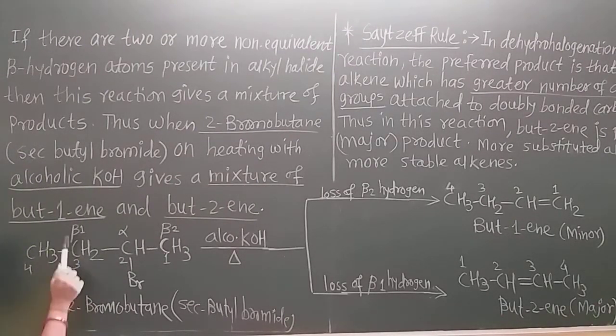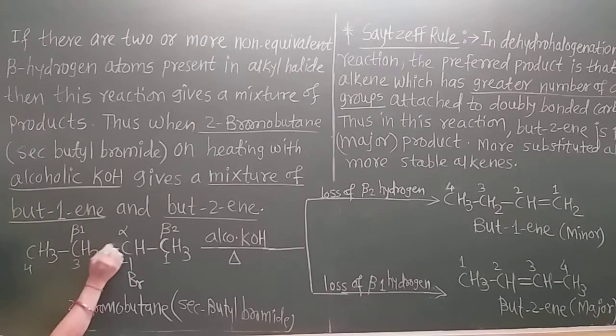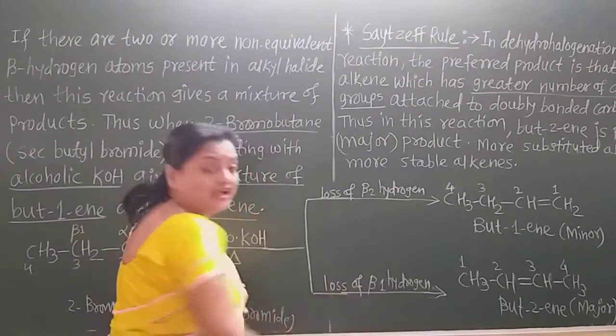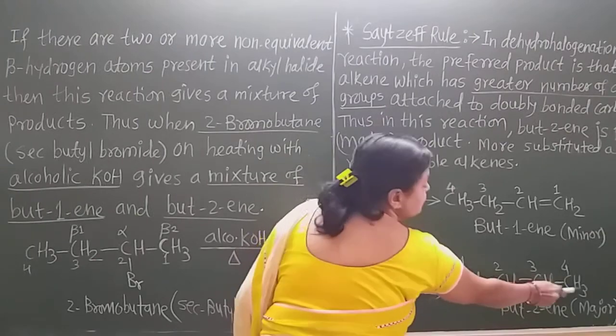Now if this beta 1 hydrogen gets lost, then what happens? This hydrogen gives the double bond here and this bromine gets removed. So the double bond will be here and the product is CH3. Now here only one hydrogen from the CH gets removed. CH3, CH, double bond, CH, the bromine is removed, and CH3. See, the loss of the beta 1 hydrogen forms CH3, CH, double bond, CH, CH3.